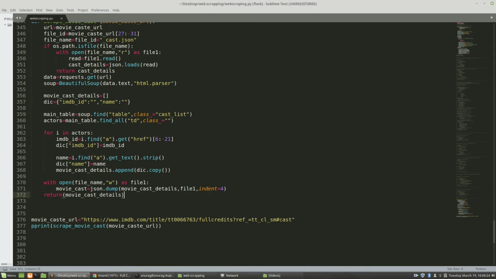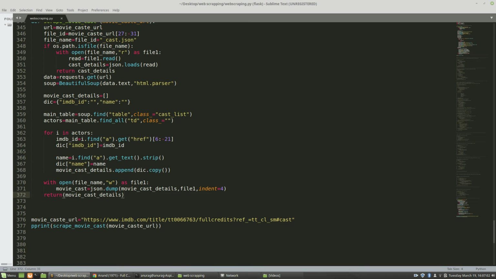So I have just removed the bug from my code, as all programmers have bugs in their code. As usual, I also had one in mine. So now I have created a file with the name ID, the ID that I extracted from the URL. Now I'm dumping my movie cast details, whatever is there in it, to my file, and indentation 4 I have given just to make it look more beautiful.